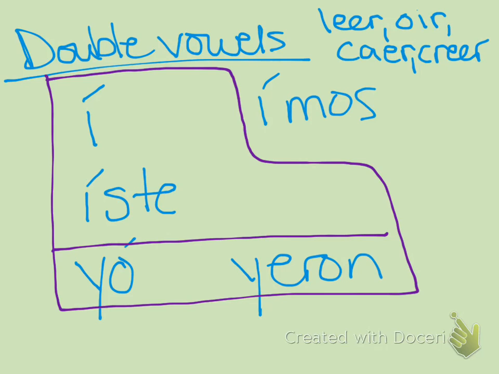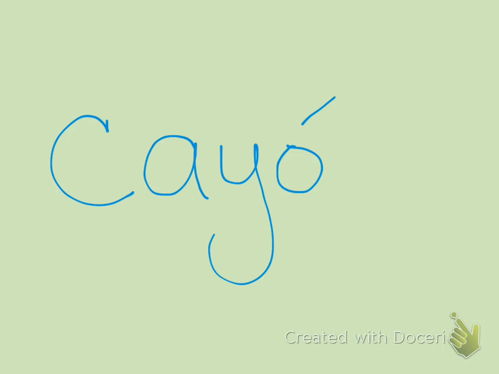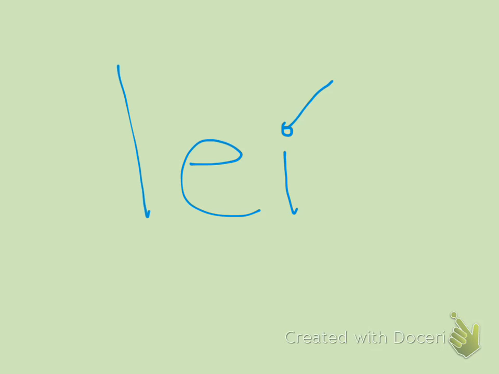So how would you say he fell, using the verb caer? That would be cayó. You have to change the i to a y. How about I read, using the verb leer? That would be leí, with an accent on the i.